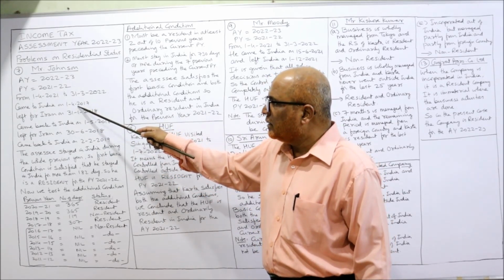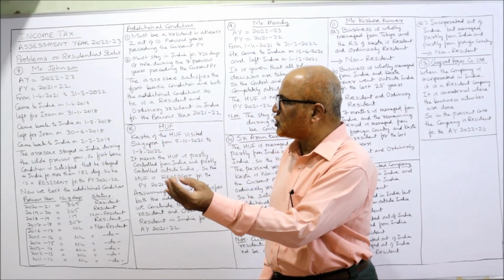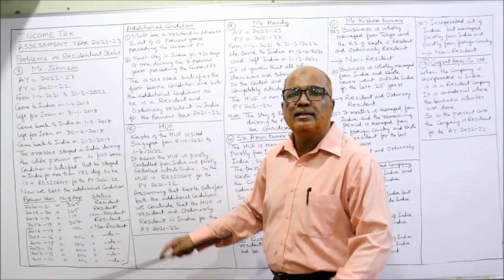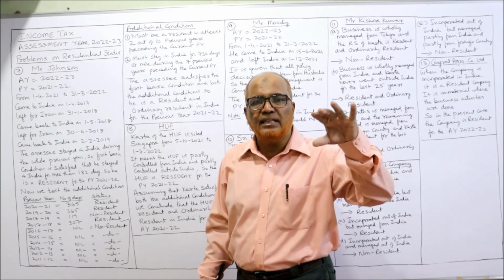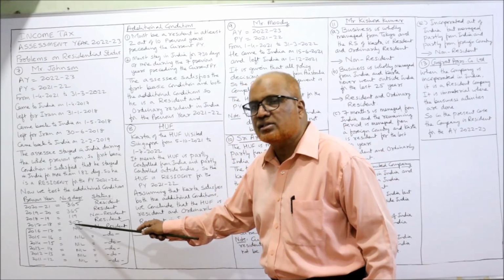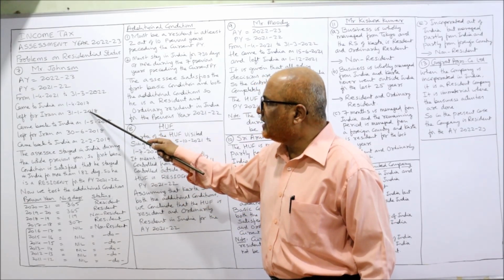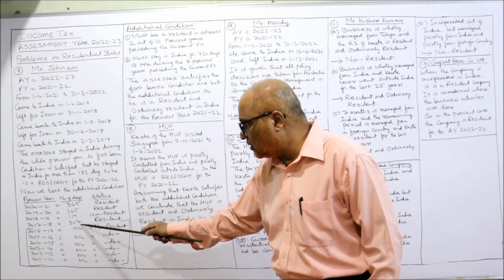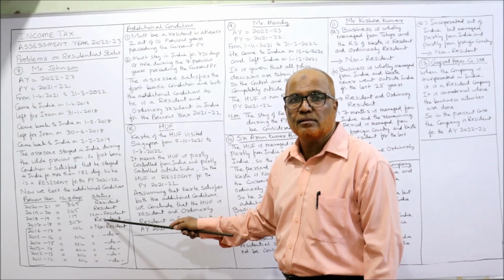April complete month, May, June, July, August, September, October, November, December, January 31st. So totally 10 months he stayed in India. If you count the number of days in these 10 months, you will get 307 days. During 17-18 he stayed in India for 307 days. So his status will be resident, more than 182 days. Right?